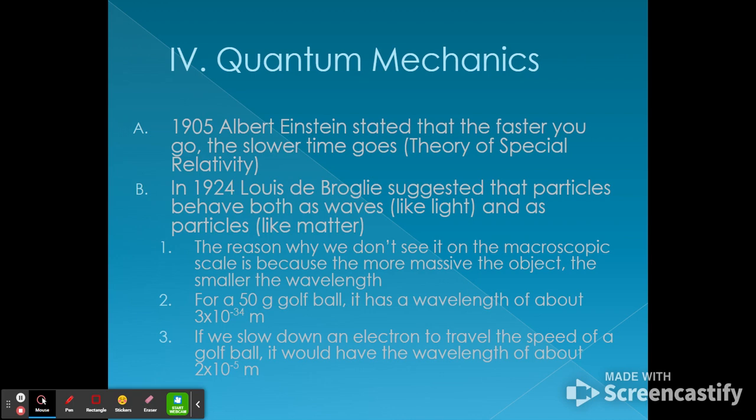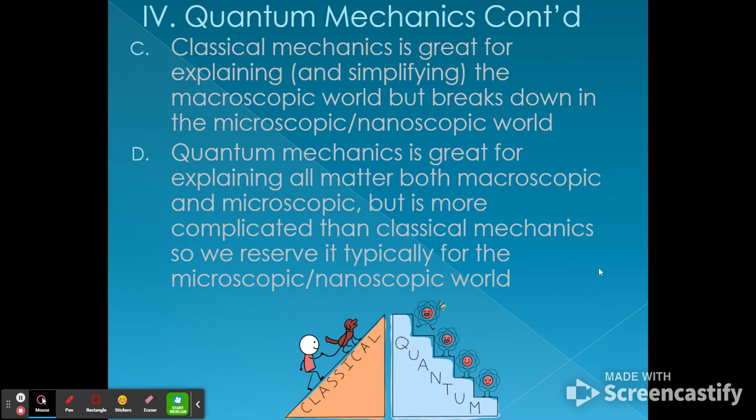If we remember light is in times 10 to the negative 7th meters, we can see why there's a huge discrepancy. However, if we slow an electron down to the speed of the golf ball flying, it would have a wavelength of 2 times 10 to the negative 5th meters. So now we would be in the microwave range. Classical mechanics is great for explaining and simplifying the macroscopic world, but breaks down in the microscopic, nanoscopic world.